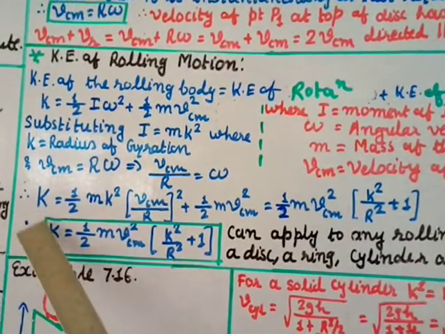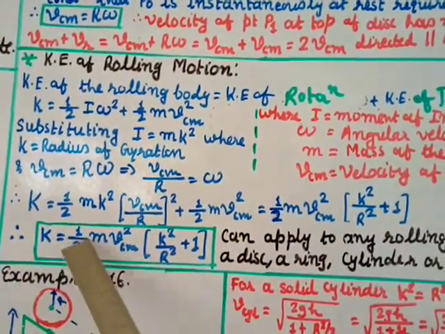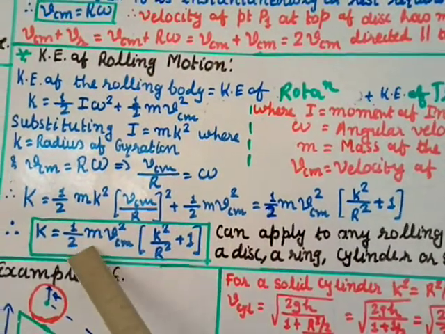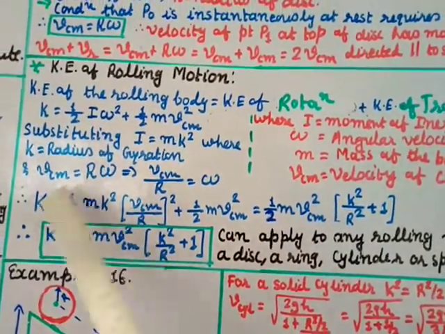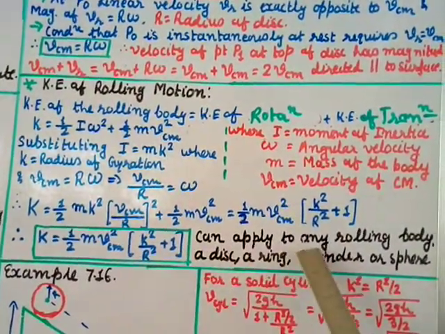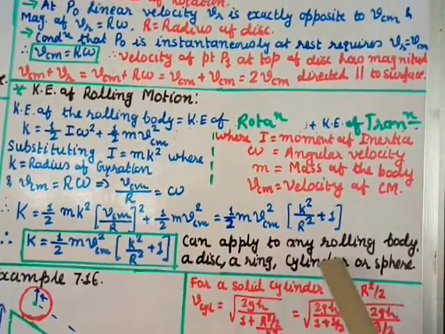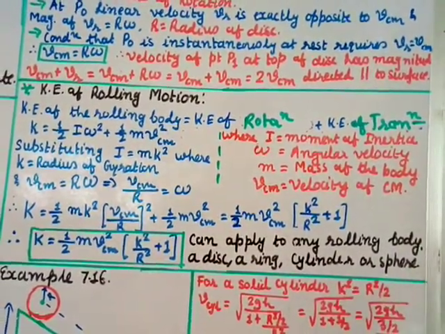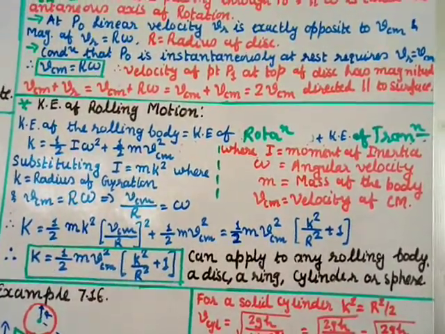So we have found that the kinetic energy of a rolling motion is K equal to half m VCM square, k square by r square plus 1. So this is the kinetic energy of the rolling motion. This can apply to any rolling body. It can be applied to a disc, a ring, a cylinder, or a sphere. So it can apply to any rolling body. We'll keep this much for today. Thank you very much.